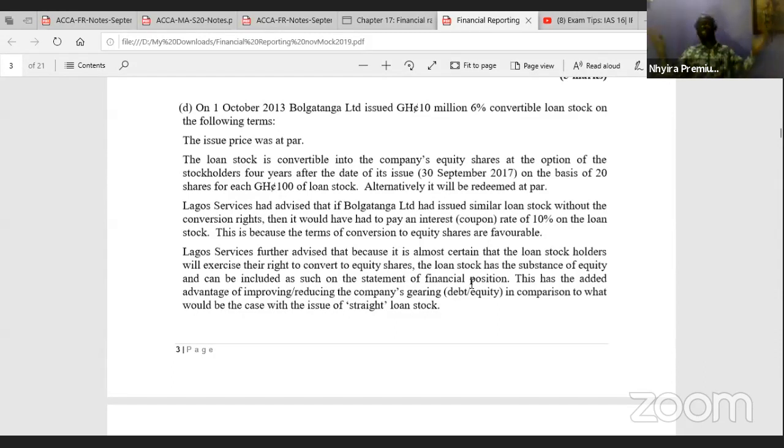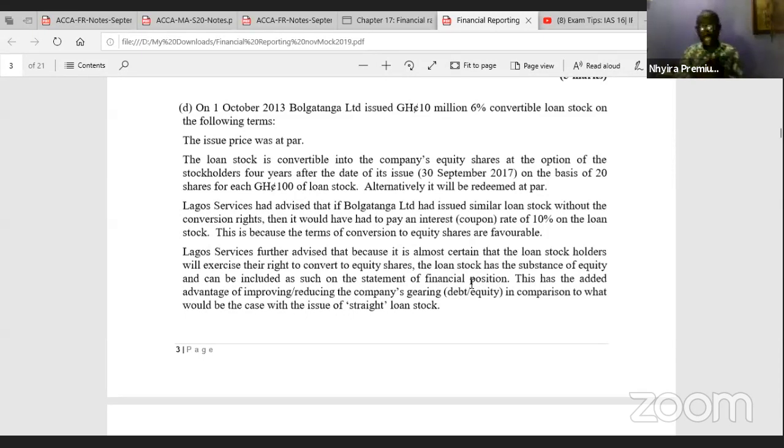The standard states that anytime an entity issues a compound financial instrument, it must be split into its components, because it means that there is a debt component as well as an equity component. So anytime we are dealing with convertible loan notes, always have it in your mind that we're going to be splitting it into the equity component as well as the debt component.